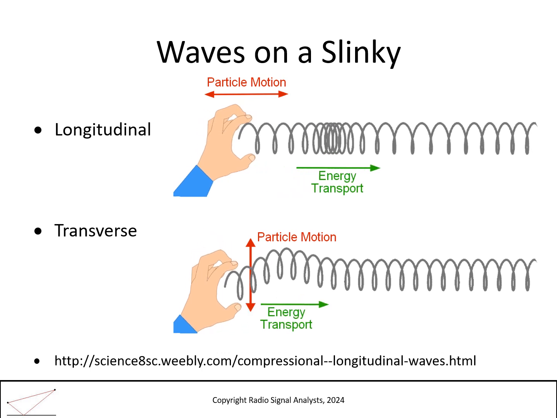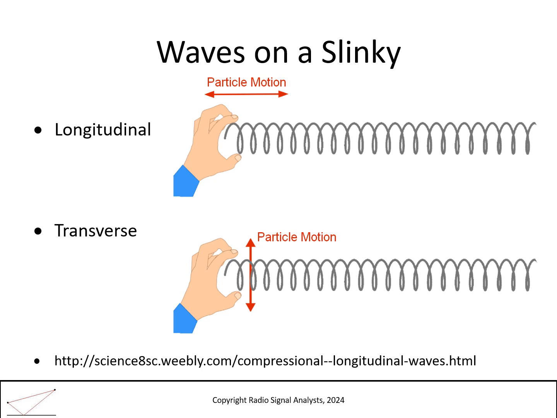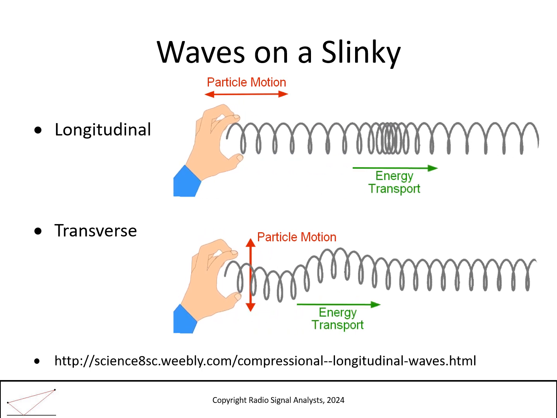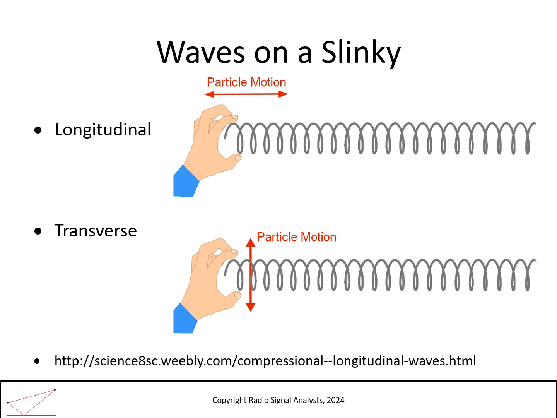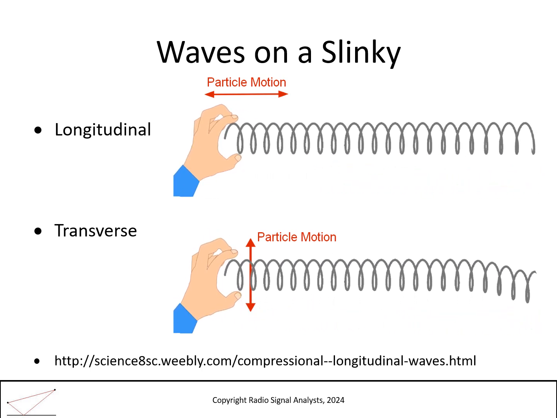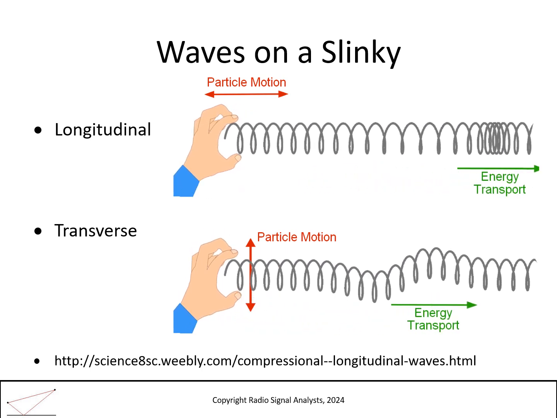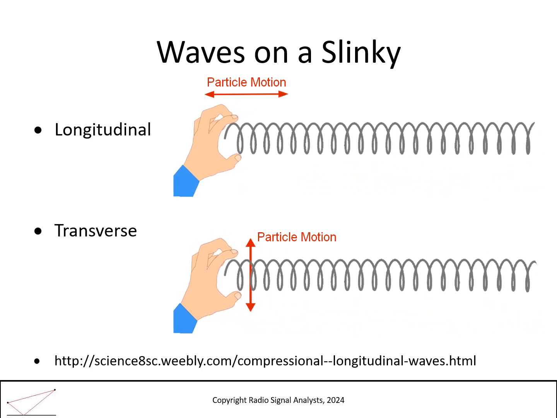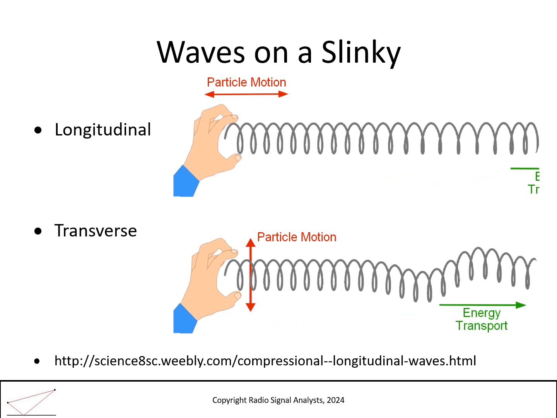A wave requires a medium for the transportation of force or energy. When the force is in the direction of motion, we call that a longitudinal wave. When the force is perpendicular to the motion, we call it transverse. This graphic shows how energy is transported by waves. In the top animation, we see a longitudinal wave moving across the spring. In the bottom, we see a transverse wave. These definitions refer to the direction of displacement.